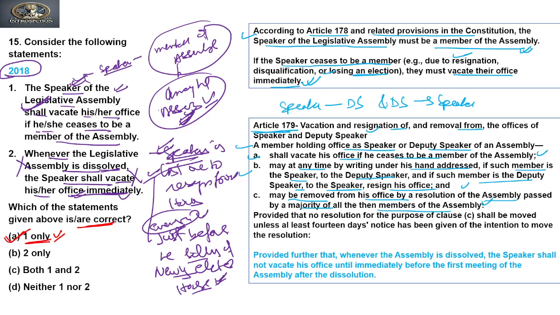Next, they may be removed from office by a resolution of the Assembly passed by a majority of all the then members of the Assembly. Provided that no resolution for the purpose of clause C shall be moved unless at least 14 days' notice has been given of the intention to move the resolution. We saw this when we discussed a question related to the Speaker of Lok Sabha that was asked in 2024. Provided further that whenever the Assembly is dissolved, the Speaker shall not vacate his office until immediately before the first meeting of the Assembly after the dissolution, that is, after elections, when the newly constituted Assembly meets. So just before the first meeting, the Speaker will resign from his office. Is it clear?